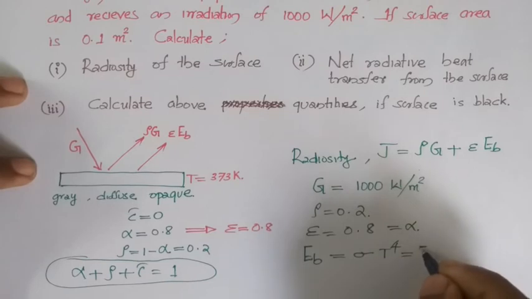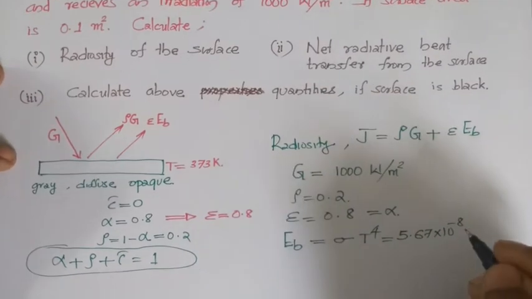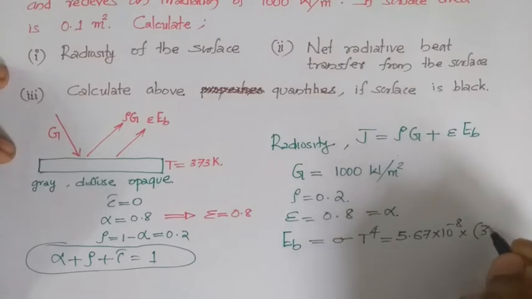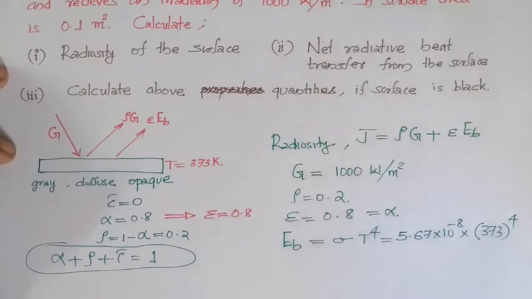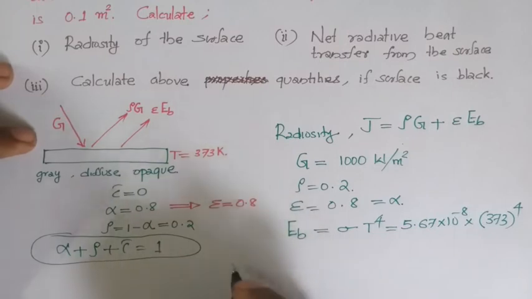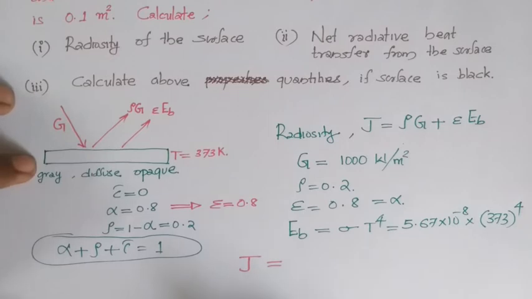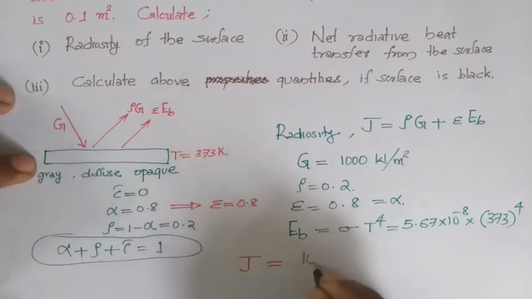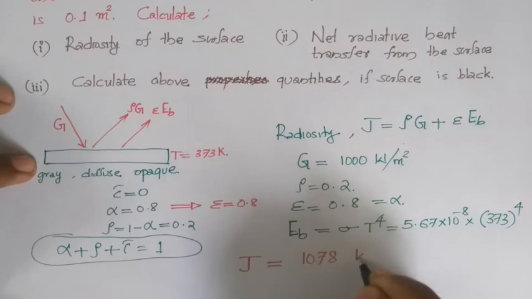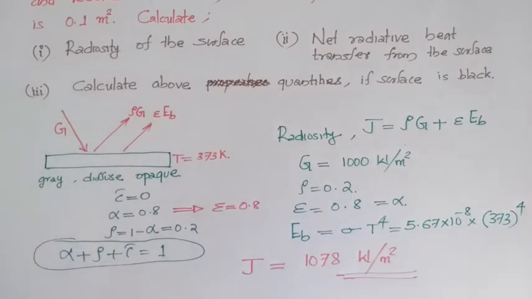The sigma value is given in the data book, which is 5.6 into 10 raised to minus 8, and temperature in Kelvin scale, that is 373, the whole raised to 4. By substituting this, you can find the radiosity from this surface, the net energy leaving this surface, which will be equal to 1078 watts per meter square. So this is the answer for the first part.